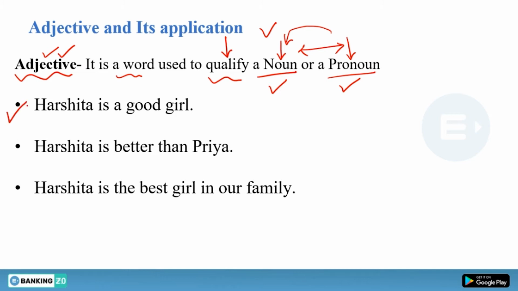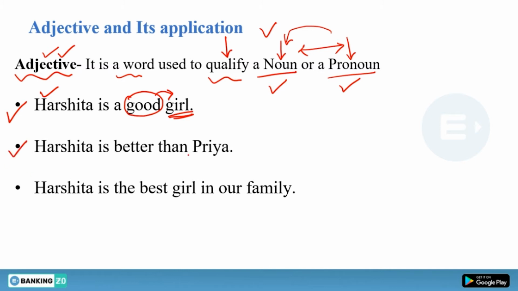So we have this example, Harshita is a good girl. The sentence is talking about Harshita and she's a girl. Harshita is a noun, girl is a noun. What is this? This is an adjective, because it is qualifying or describing girl. It gives us more information about this girl. So the word which describes more about a noun, or which tells us more information about a noun or pronoun, is called adjective. I hope it's clear to you.